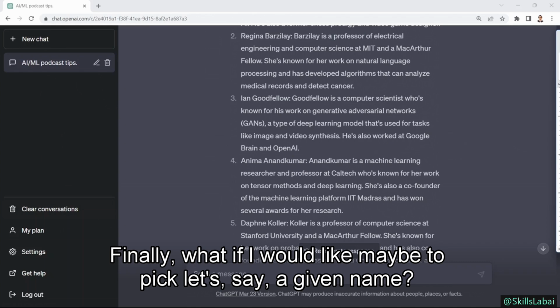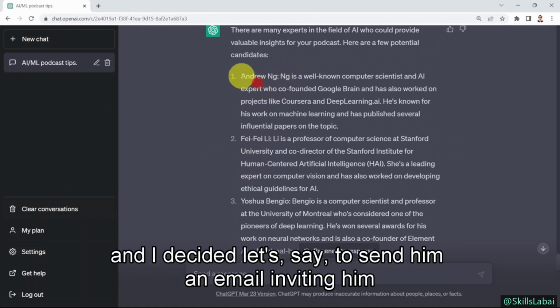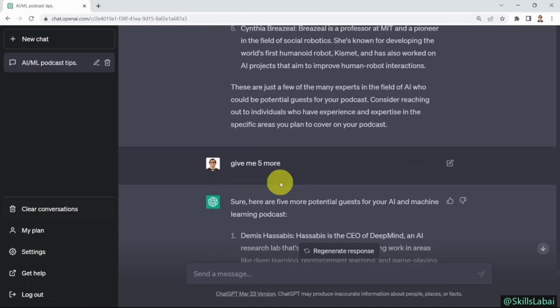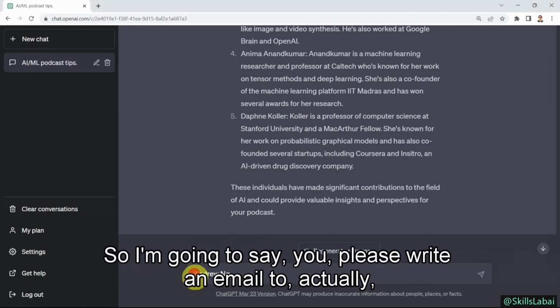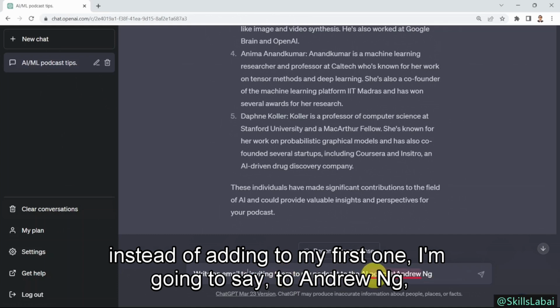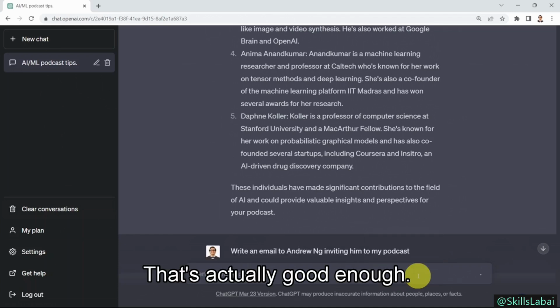Okay, finally, what if I would like maybe to pick, let's say, a given name? For example, let's say I decided to invite Andrew Ng here. And I decided to send him an email inviting him to my podcast. So I'm going to copy that name here. And then I'm going to say, please write an email to Andrew Ng, inviting him to my podcast. That's actually good enough. Let's go ahead and give it a try.